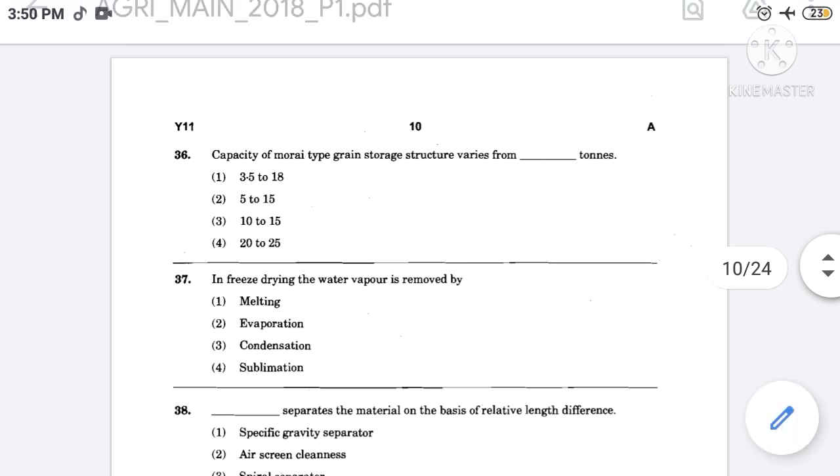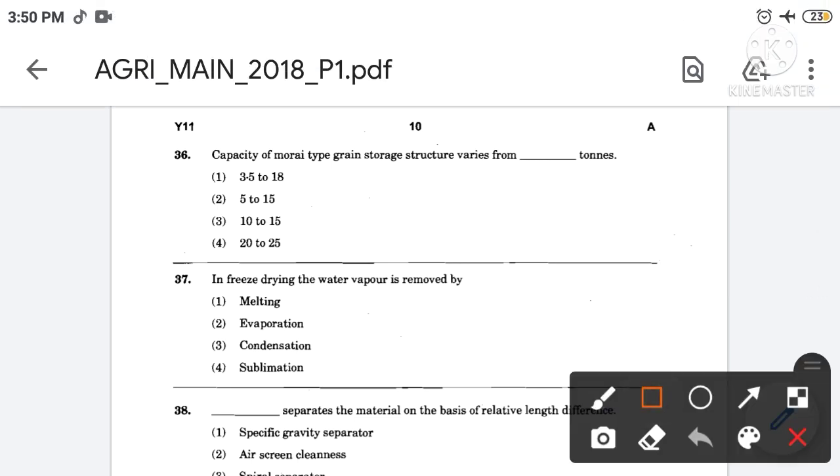Capacity of Morai type grain storage structure varies from filling the blanks tons. The correct answer is option number 1. So the capacity of Morai type grain storage structure varies from 3.5 to 18 tons. Then next,